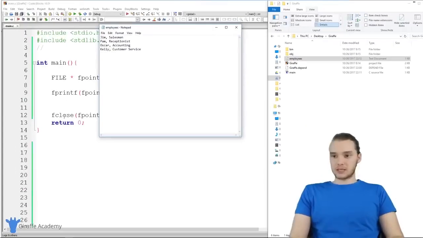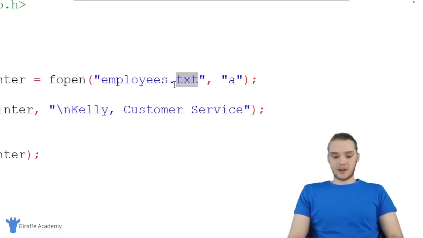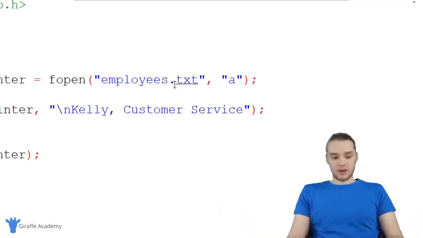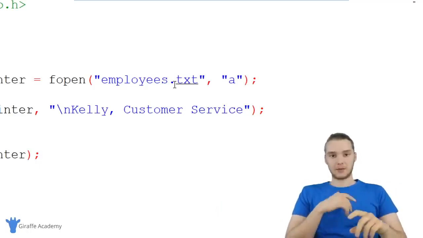So just using those 2 things, you can essentially write out any file that you want. And it's important to note that you can write more than just text files. I could write an HTML file, or I could write a CSS file. You could write really any type of file that you'd want. And that's basically how we can write to a file and append to the end of a file.